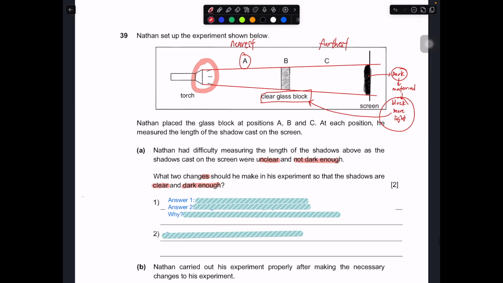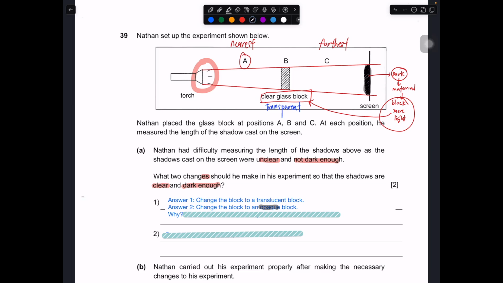Okay, you can say change to translucent, because this part we'll just take as closer to a transparent block. You can say change to a translucent block. Then you will have a darker shadow as compared to the clear glass block. Or you can even say change to opaque. Opaque is the best because the shadow will be the darkest among the three different materials that have been proposed here.